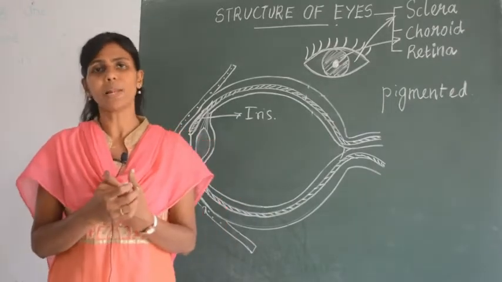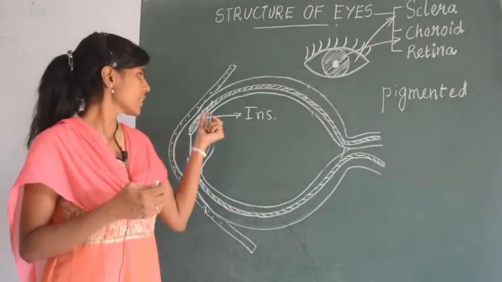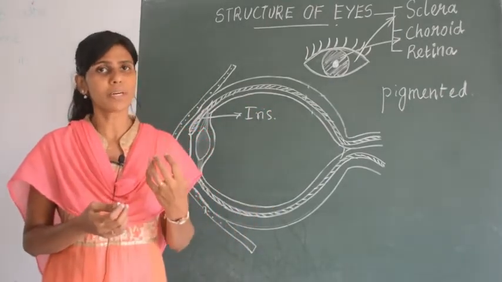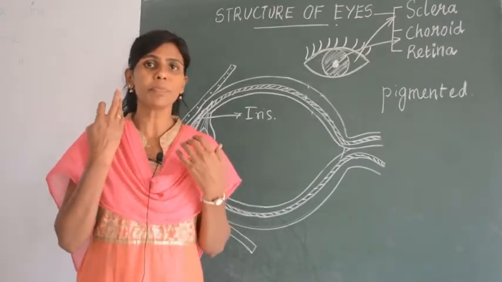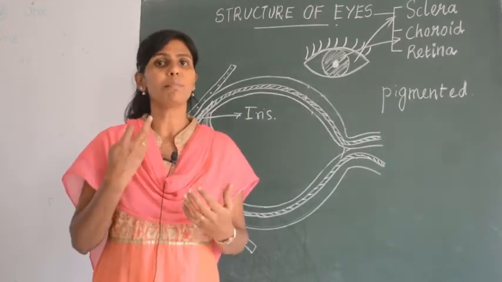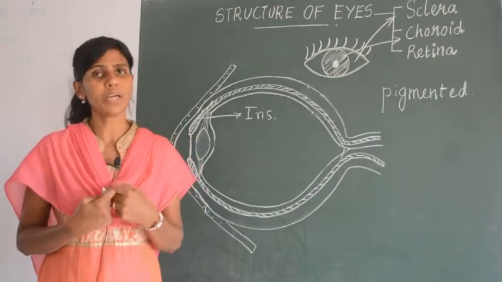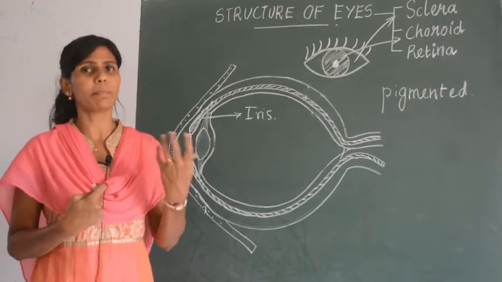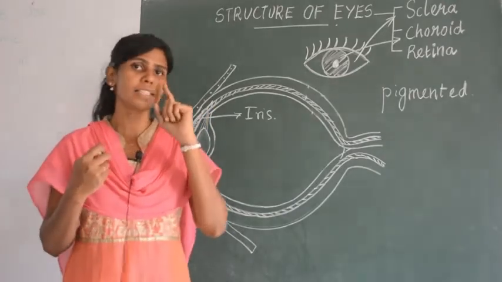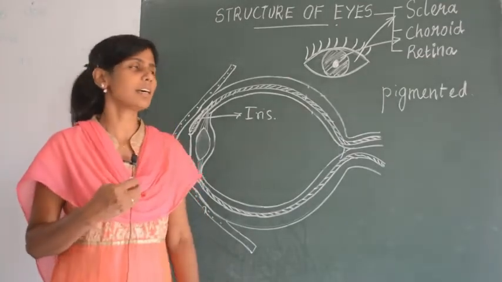But some people will have either blue eyes or brown eyes. So for them, the iris is the colored layer of your eye. If a person has a blue pigment or a brown pigment in the iris, then their eyes will be blue or brown, or gray, like that. The color may vary. Most of us will have black or brown. It is because of the iris layer. The black circle in your eye is the iris layer, and inside that big black circle